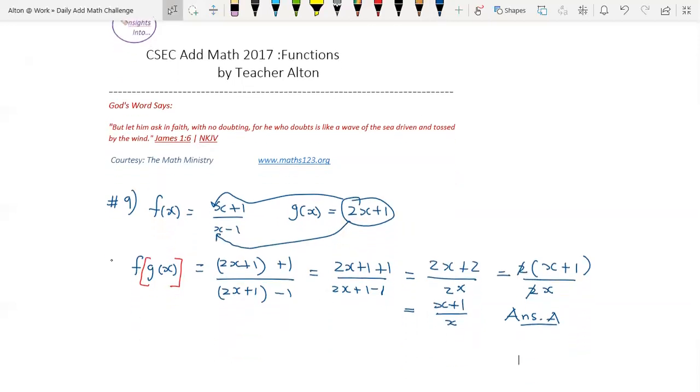Now, just to appreciate what is stated here, it says that in A, x cannot be 0 because division by 0 is not possible. This x cannot take on a value of 0, and x is just part of the real number system, right? Okay, so moving on to question number 10.